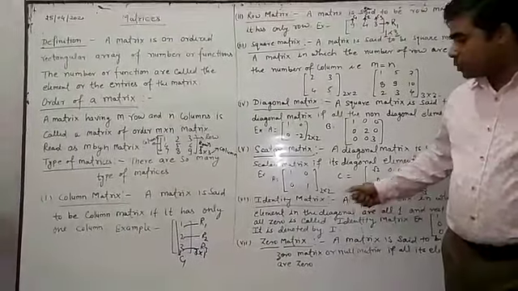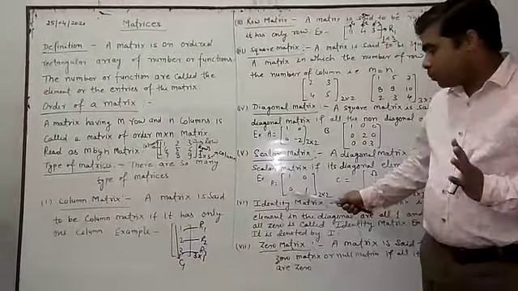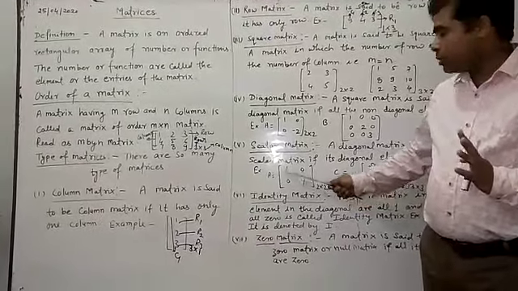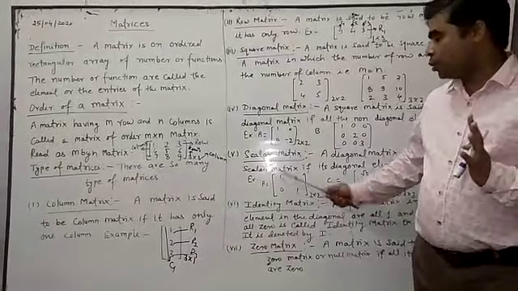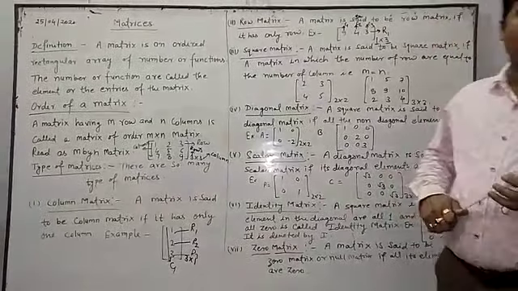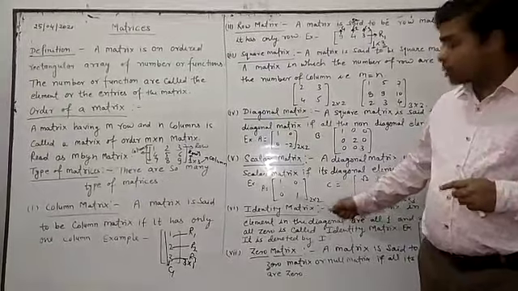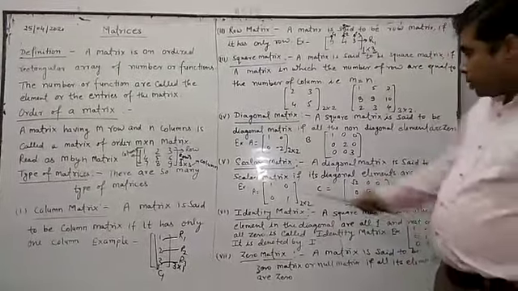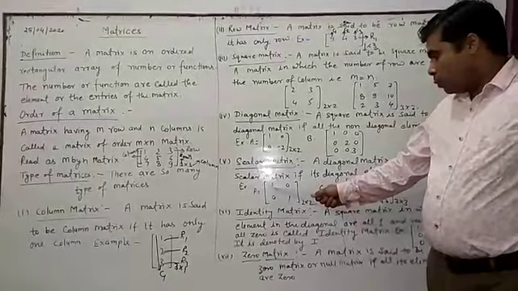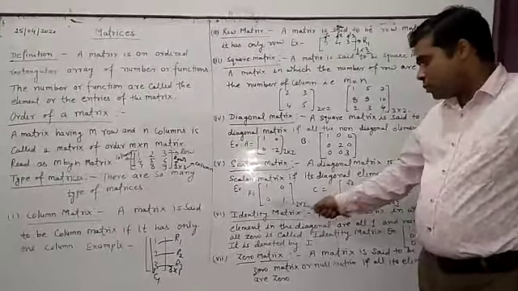We cannot say this one is the diagonal. Be careful, understand here. This is not the diagonal. This one is the diagonal, from the left hand side first element to the right hand side last element. This one is the diagonal, this one will not be the diagonal. Except the diagonal, all the elements are zero here.